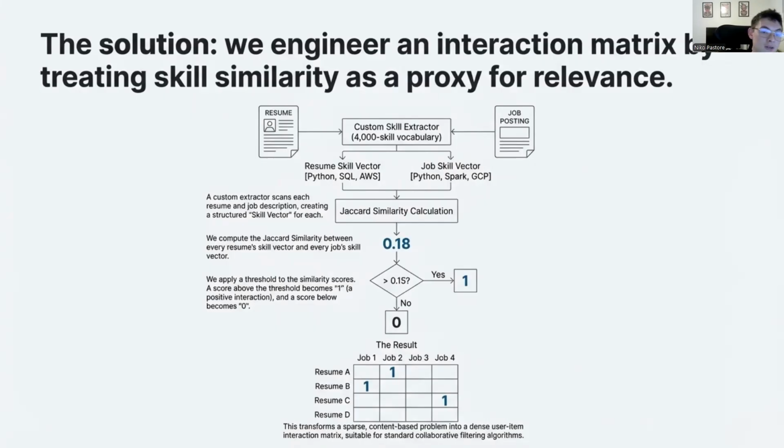And this was the kind of aha moment. By generating these synthetic ones, I effectively converted a content-based problem into a collaborative filtering problem, allowing me to use powerful algorithms like matrix factorization.